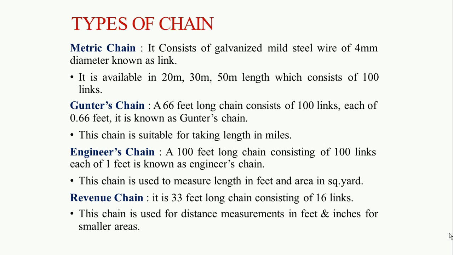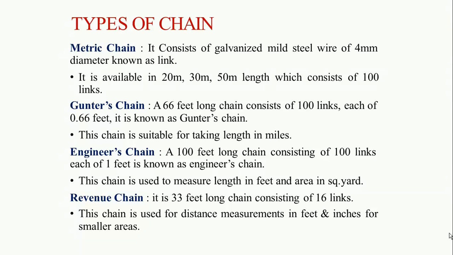There are different types of chains available. Number one is the metric chain. It consists of galvanized mild steel wire of 4 mm diameter known as a link, and 20 centimeter is the length of one link, right? The metric chain is available in 20 meter, 30 meter and 50 meter lengths, which consist of 100 links in the 20 meter chain and 150 links in the 30 meter chain. While performing survey, we generally use the metric chain, so whenever we deal with the practical session of surveying, we always deal with the metric chain. A 20 meter chain and a 30 meter chain are available in our laboratory.